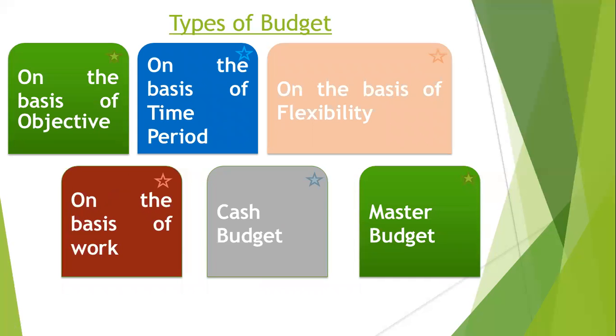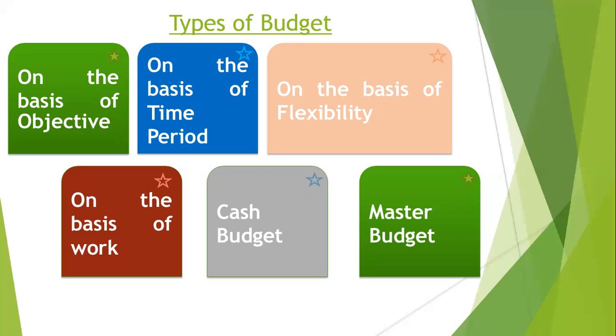Now let's come back to the main types of budget, and the fifth type of budget is the cash budget. This budget contains the cash transactions, how much we are spending, how much we are getting in cash. That is shown in the cash budget. This is our practical chapter also. In the next video, we will start the chapter on cash budget. So you will come to know in great detail about the cash budget, even in the practical also, because this chapter contains the sums also.